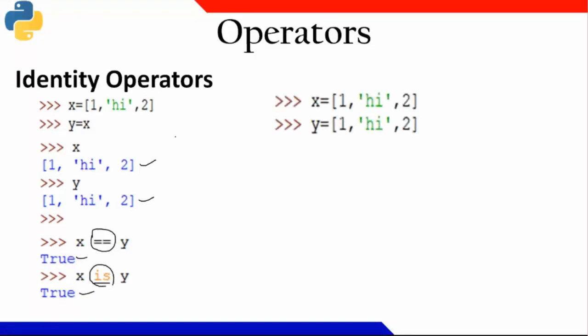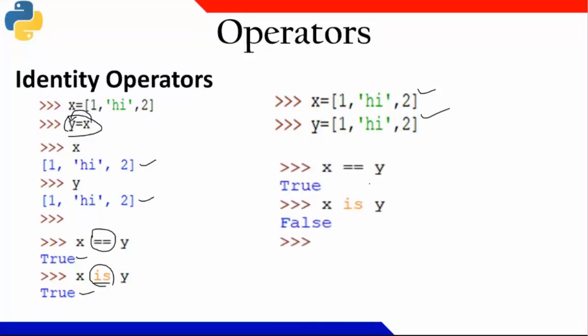Now I'm writing the same program in a different way. For x I'm getting the same data, for y I'm getting the same data. Here I have not assigned y equal to x. In this case, the same value I have taken and assigned to x and y separately. But when I do x double equal to y, it gave me true. And when I say x is y, it returns false. Why is it so?